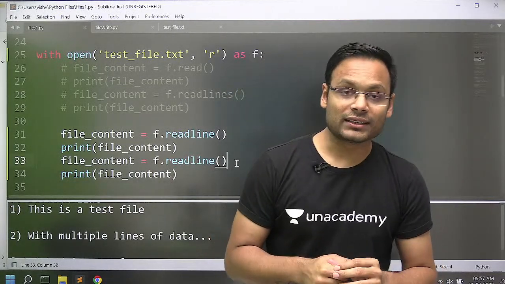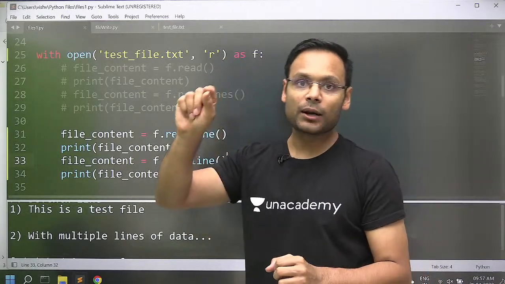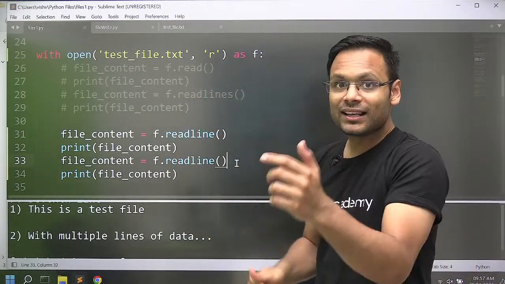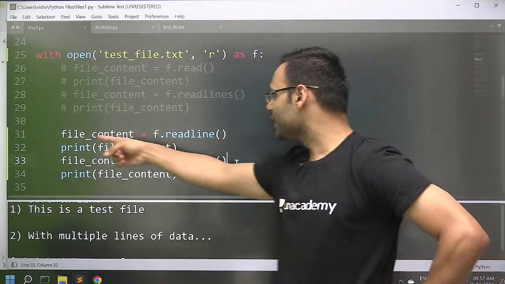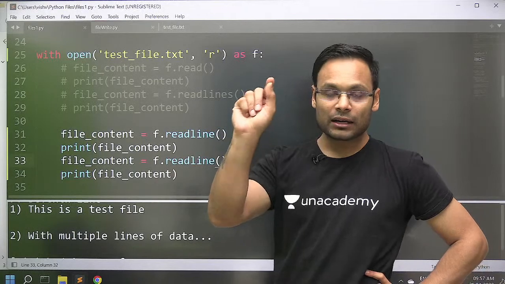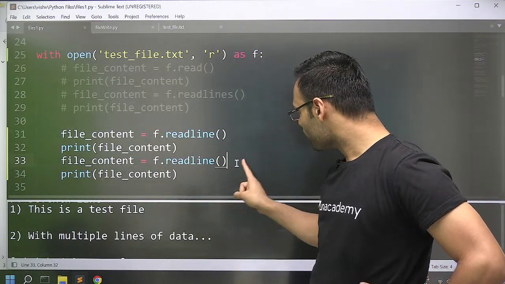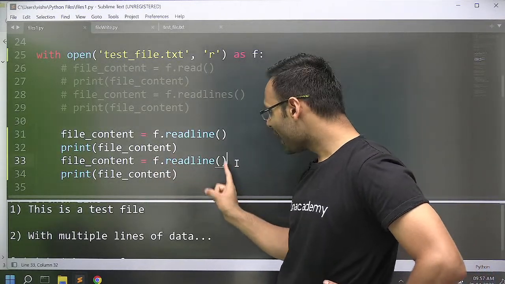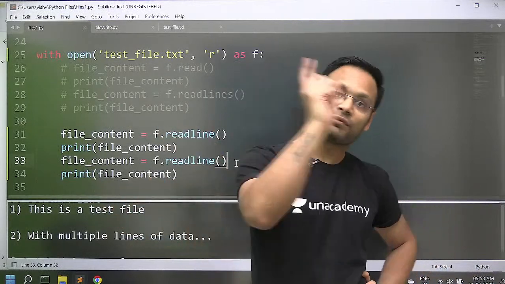After that, the cursor, or I should say the particular pointer which is reading the line, will switch to the next line, next particular character. After reading the first line, we have the pointer at the next line. So whenever you run f dot readline again, it will read the second line, not the first line. Why?